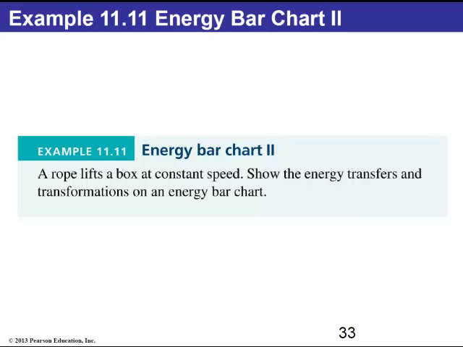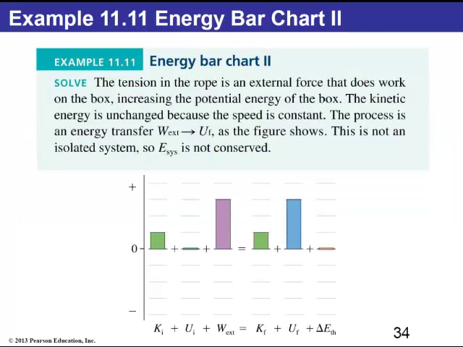Here's a second example. So this one talks about a rope that's lifting a box at a constant speed, and we have to show the energy transfer in this case. So if the box is moving at a constant speed, that means it has kinetic energy, but it's constant, so the final kinetic energy would be equal. There is work done by the rope. In this case, the rope is pulling the box up, so we will have some positive contribution from the external force, and that work is going to increase the potential energy of the box because the box has gone up, and as it goes up it has gained potential energy, so the system has increased its potential energy.